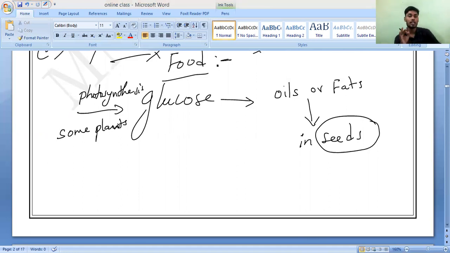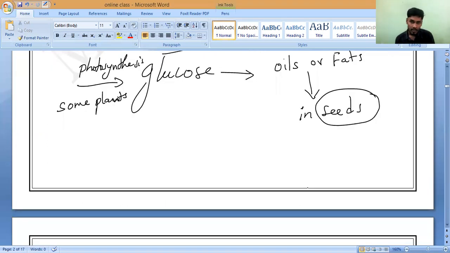Certain plants convert this simple carbohydrate known as glucose, which is made during this photosynthesis reaction, into what? They convert it into oil, fats, and they will store them in their seeds.